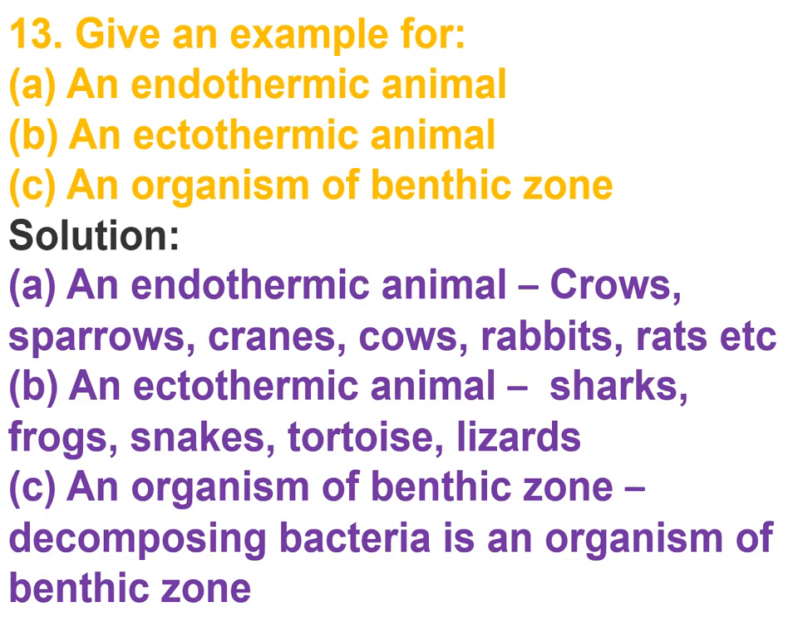Next is question number 13 of NCERT, and here you need to give an example for each. For an endothermic animal, it can be any warm-blooded animal, like crows, sparrows, most of the birds are warm-blooded animals. Cows, rabbits, rats are also warm-blooded animals, or endothermic animals. In the next B part, you need to tell an example of an ectothermic animal, or cold-blooded animal. Here you can tell the examples of any reptile, like sharks, frogs, snakes, tortoise, lizards, all these are ectothermic animals.